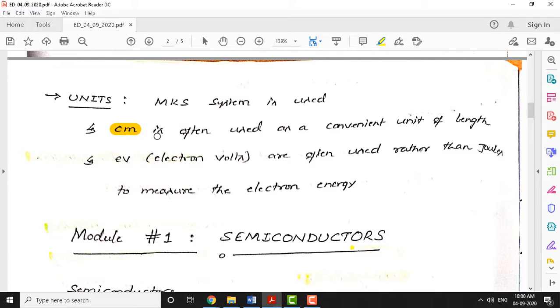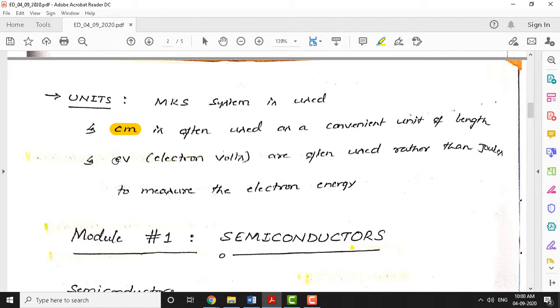Again, I suggest that for the final answer, when you are solving any problem, either an exercise or a worked example, if it is a length or any relevant parameter, try to express that in centimeter. The centimeter is the standard MKS-based, convenient unit to represent length.